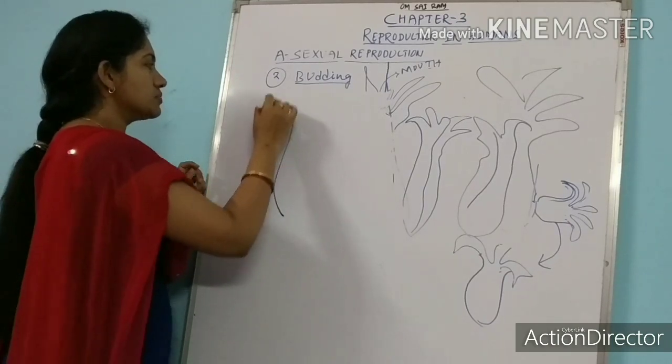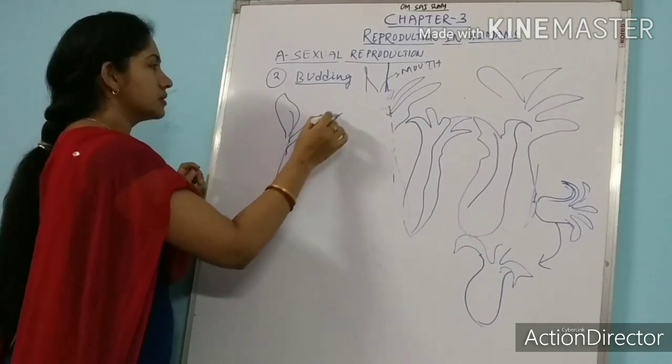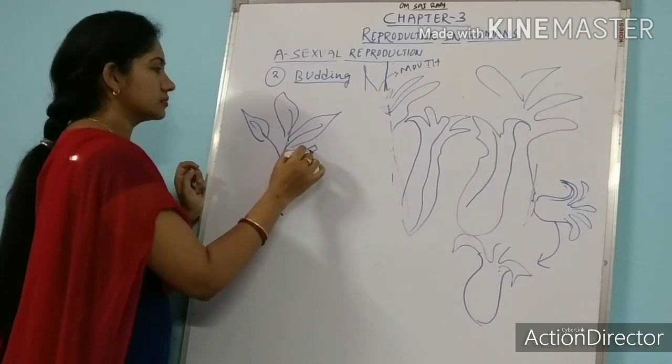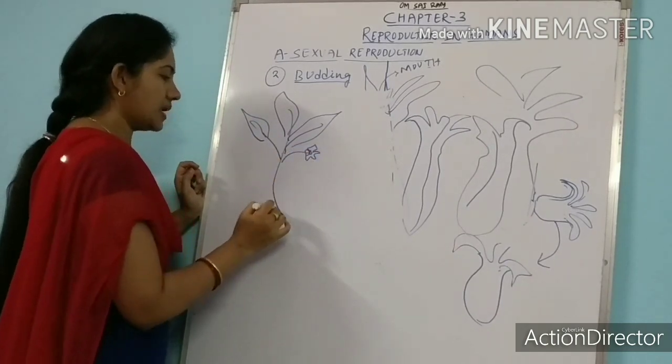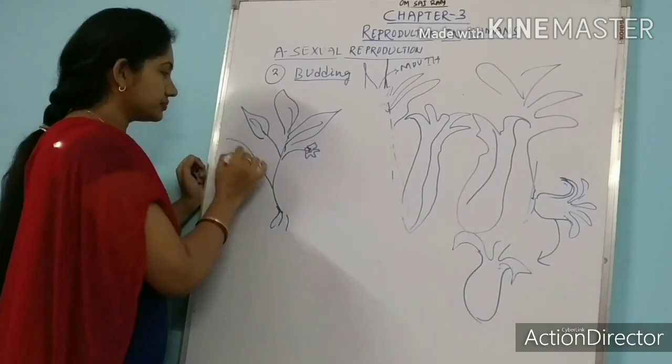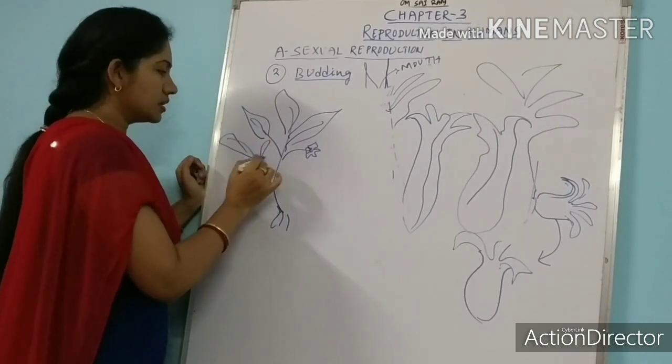See, in this rose plant, suppose we cut the stem.